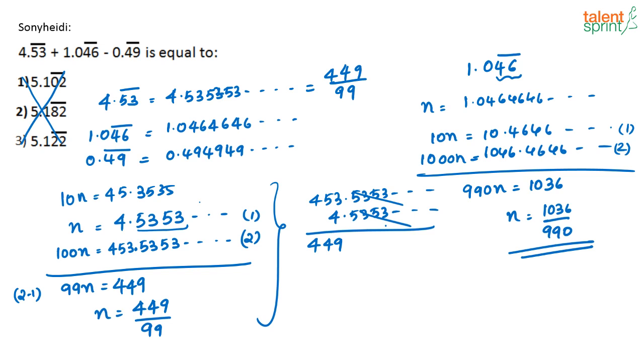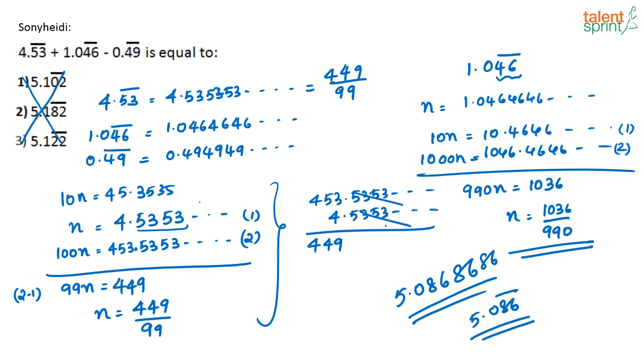I think the approximate answer that you would get here would be 5.08. I think it will actually be recurring 0.868686. So if you solve it in the proper method, you will get the answer 5.0868686, where 86 keeps recurring. Sony, I think these options are wrong for the given question.